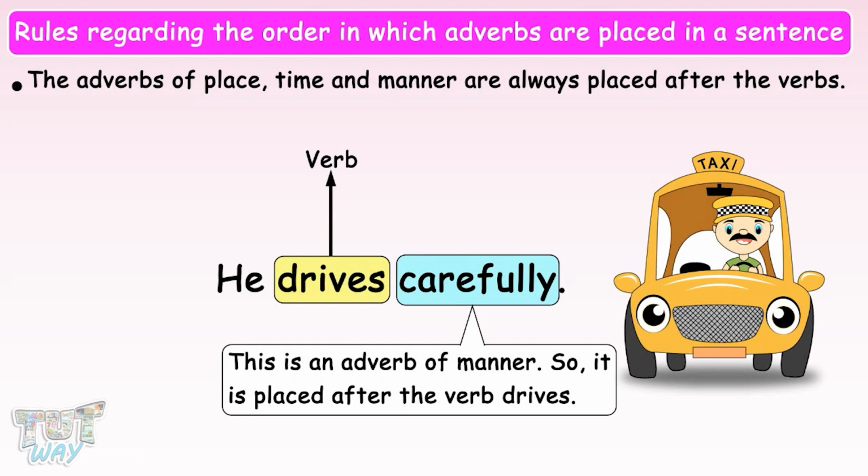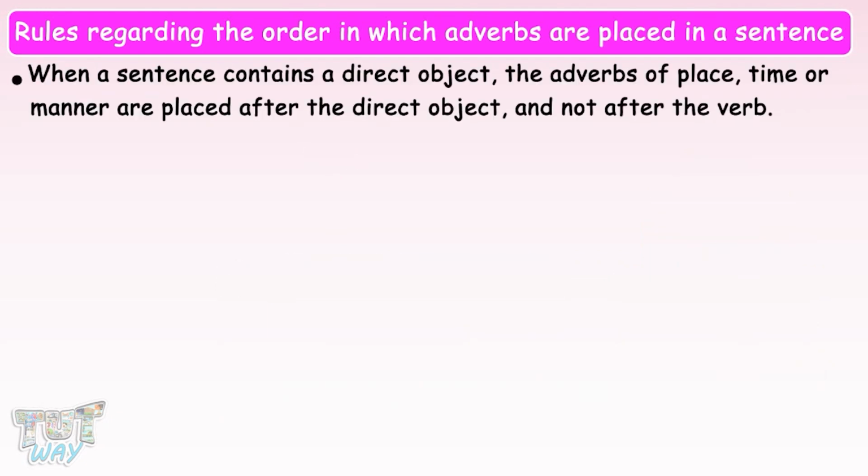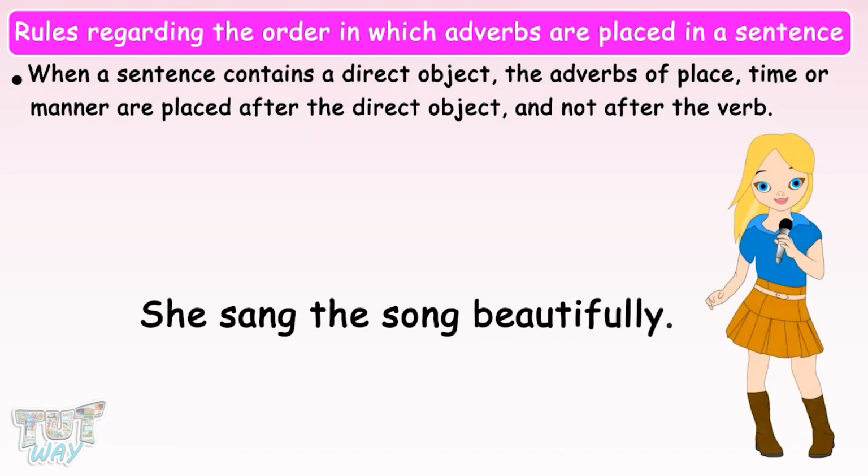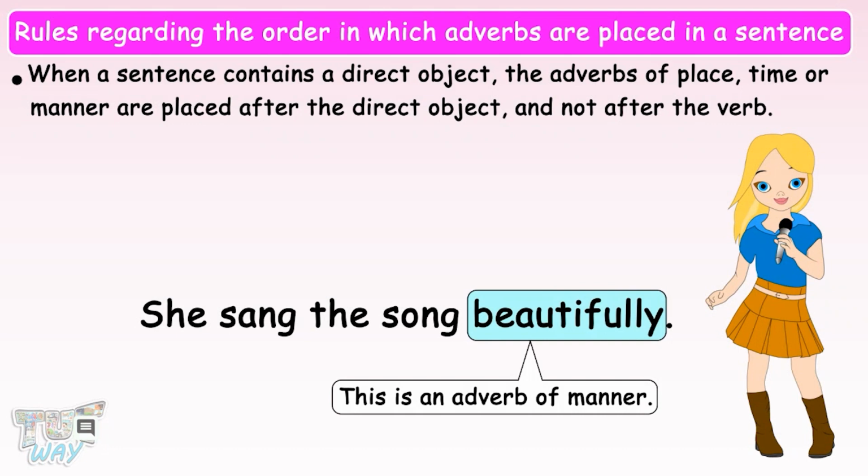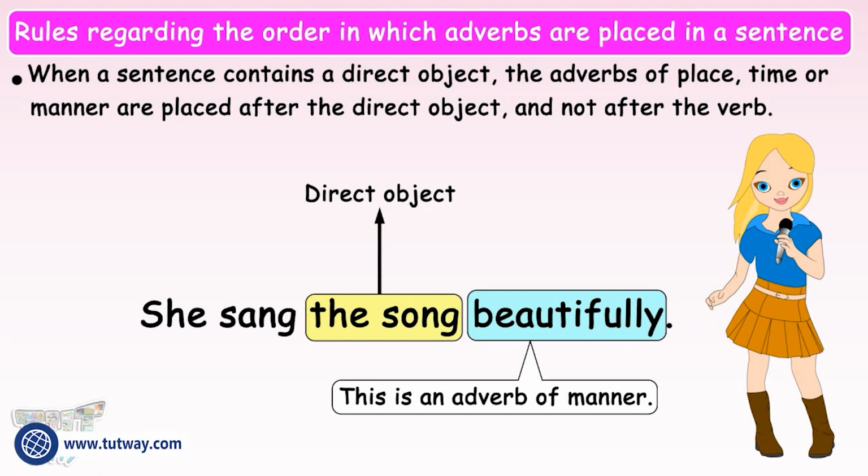Now let's learn another rule. When a sentence contains a direct object, the adverbs of place, time, or manner are placed after the direct object and not after the verb. She sang the song beautifully. Here, the adverb beautifully is an adverb of manner. But the sentence also contains a direct object, the song. So, the adverb beautifully is placed after the direct object and not after the verb.